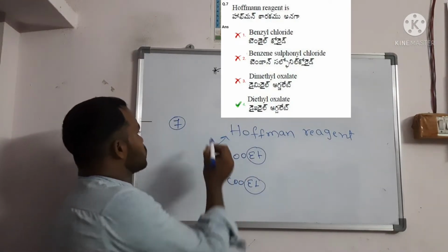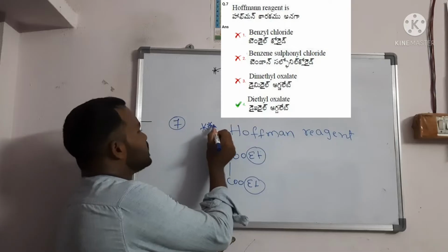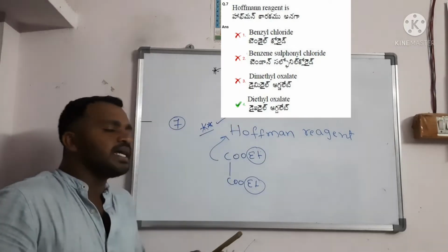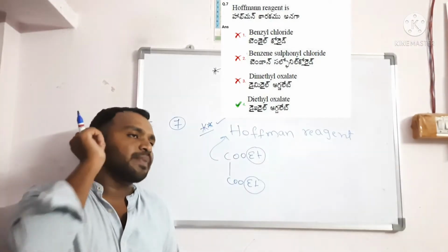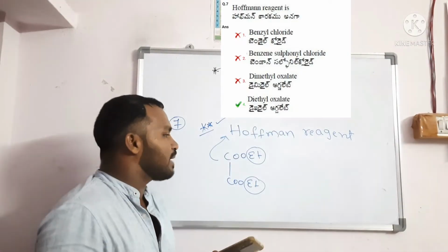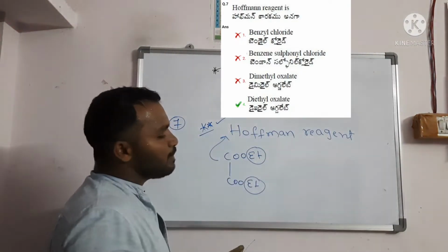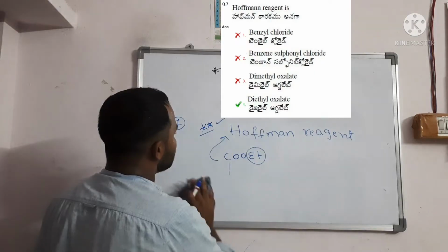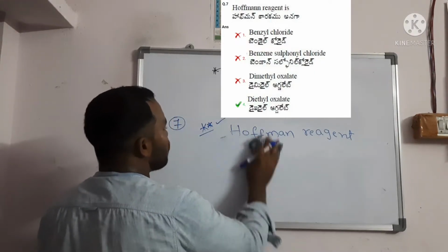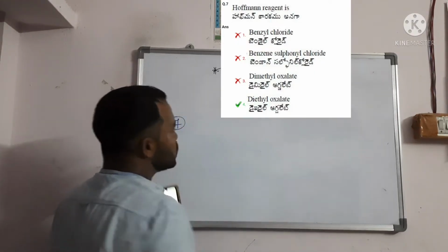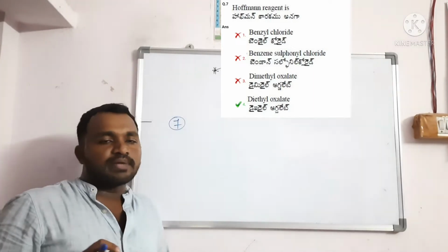So in the options, the fourth option, diethyl oxalate, is correct. Why are these used? These Hoffman reagents are used for the separation of amines. There are primary, secondary and tertiary amines. If there is a mixture of those amines, we separate them using this Hoffman reagent. Sometimes you should know this concept also.